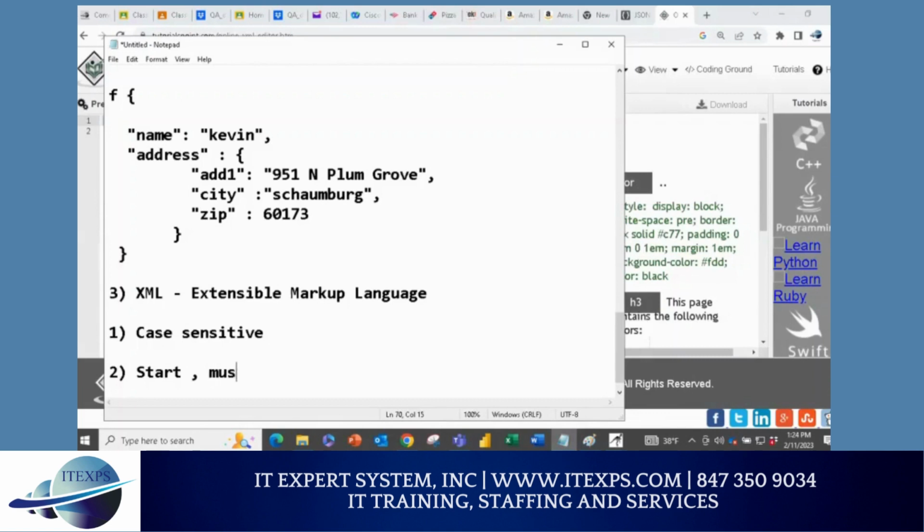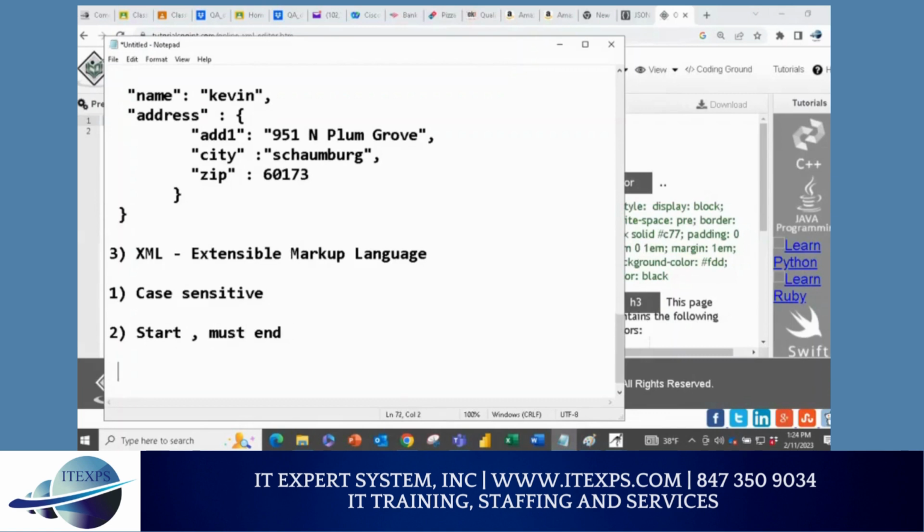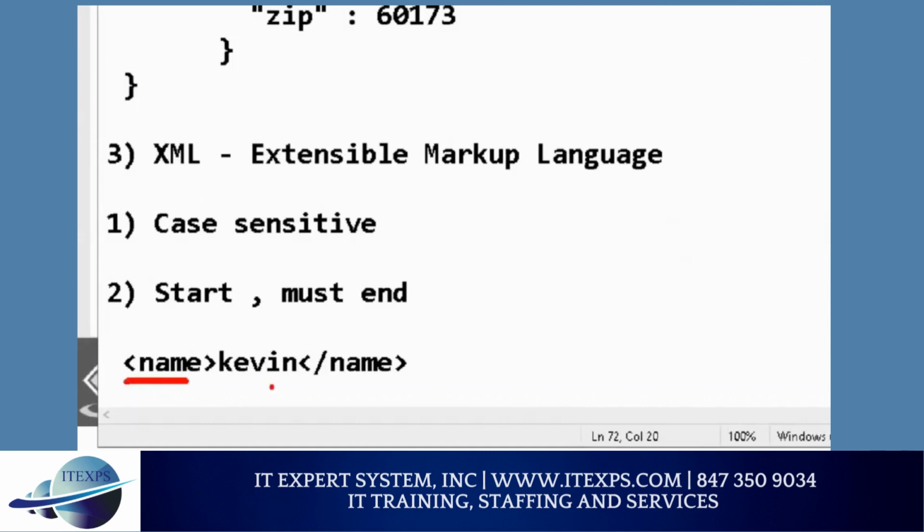The way you start is with an angular bracket, just like HTML. So for example, name, then you can say Kevin. Then you must stop that tag. Remember we talked about last week. Anything you start, you must end it. If you write N capital here, you better write N capital here because it's case sensitive. Make sense or no? Okay.